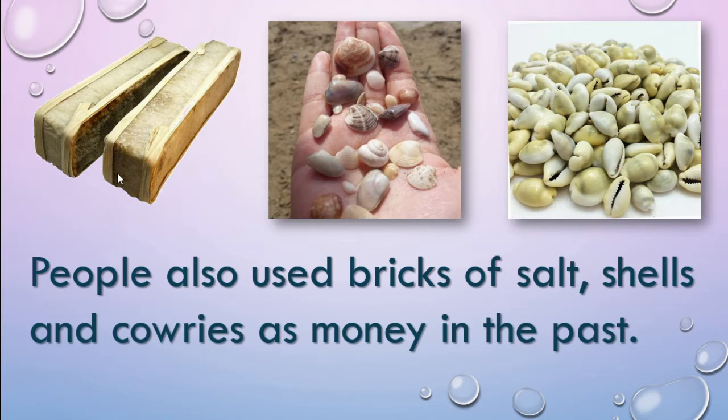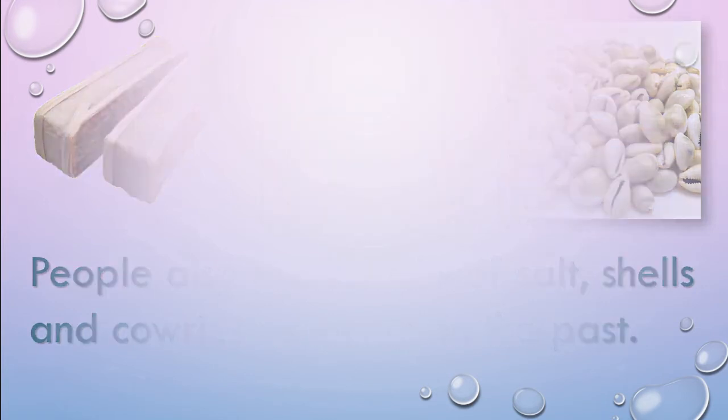Got this? From stones, it changed to salt bricks, shells, and cowries. After that, what happened? We'll go through.